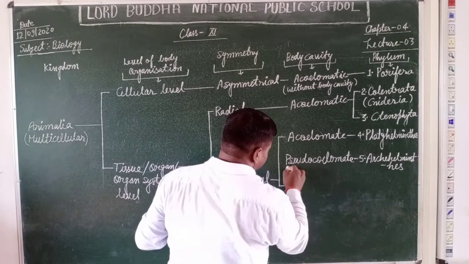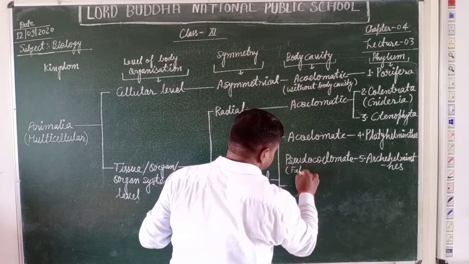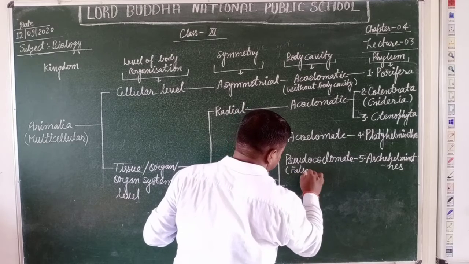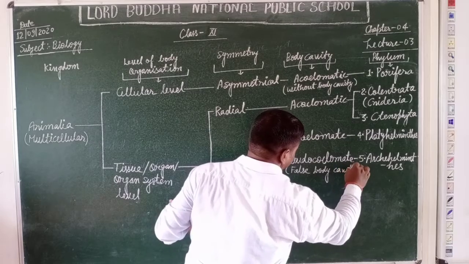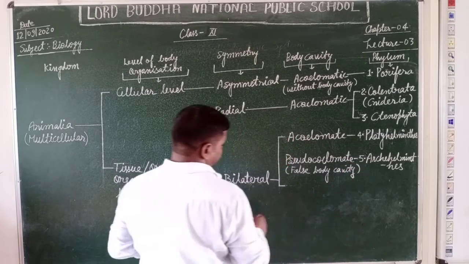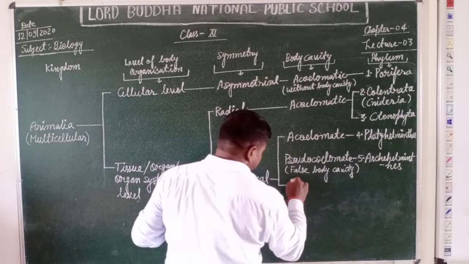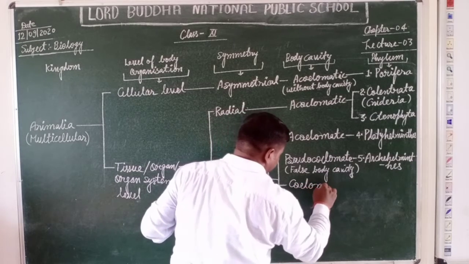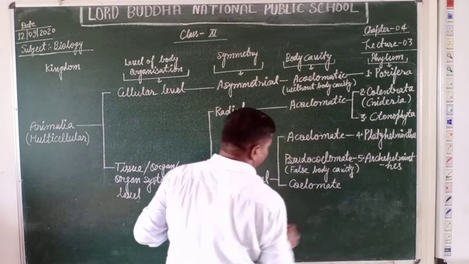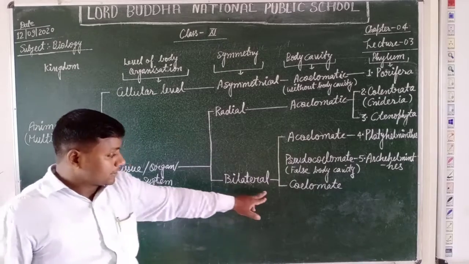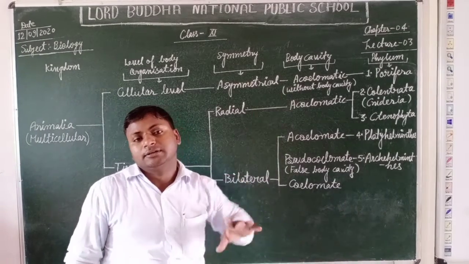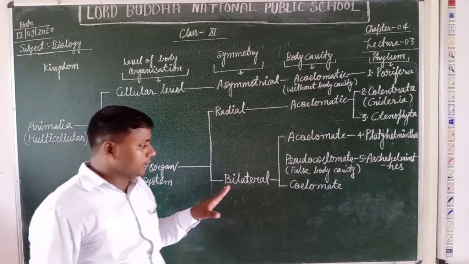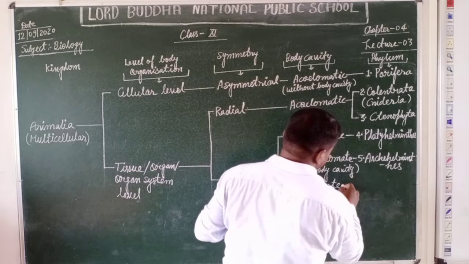This is the false body cavity. Now students, coelomate. It means true body cavity. With the presence of ectoderm, mesoderm, and endoderm layers in their body, such a member's body is said to have a true body cavity, the coelomate type.